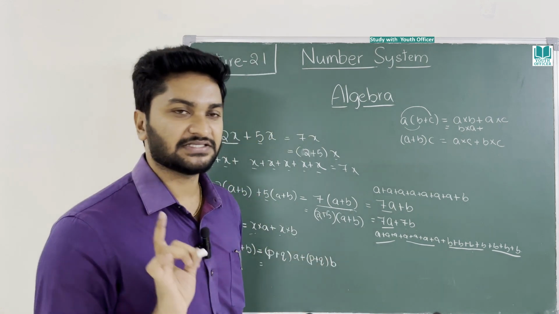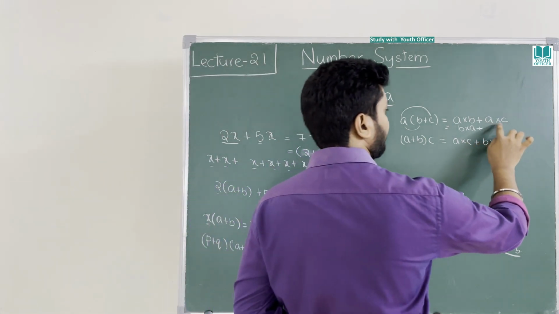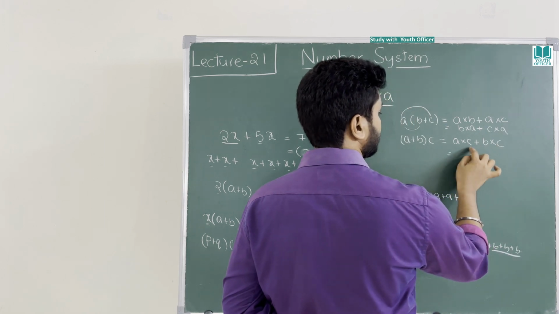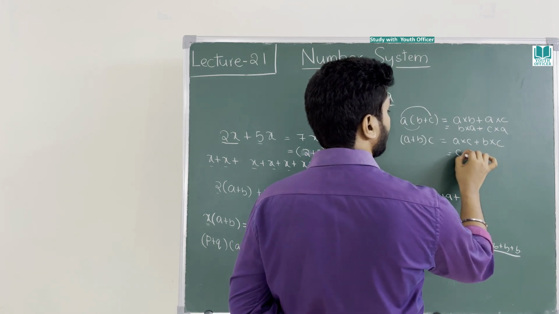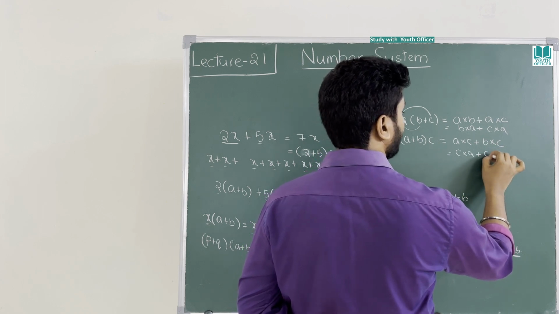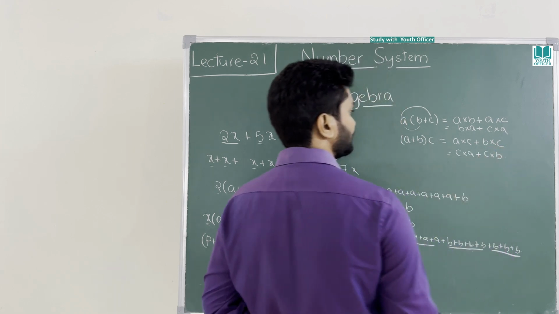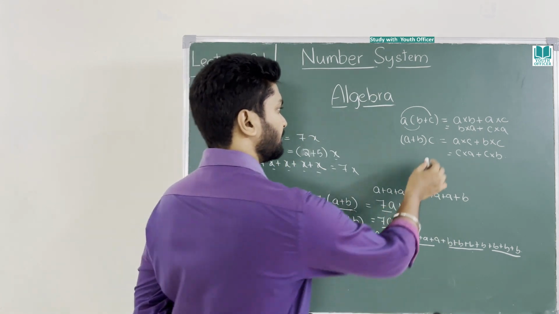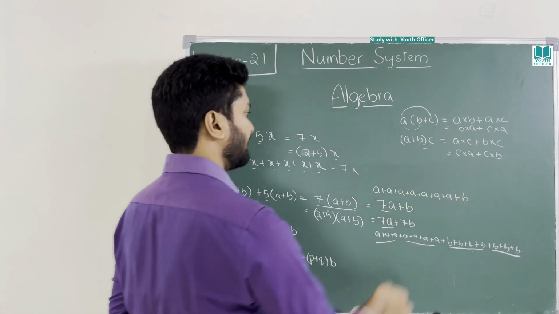Just before this I have discussed the same. Instead of A into C you can write it as C into A also. Here also same, A into C or C into A plus B into C or C into B. Good. Now you know how to multiply them.